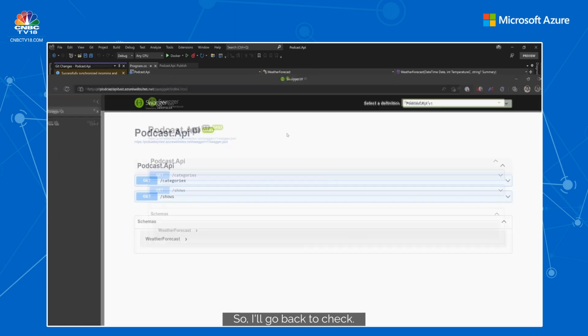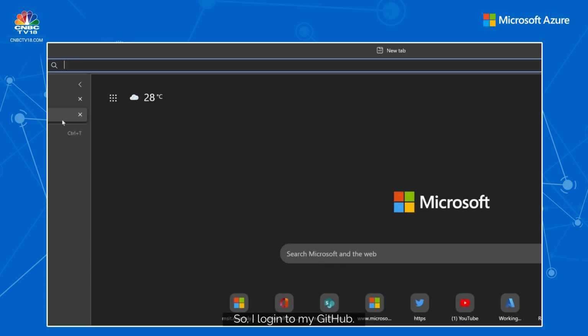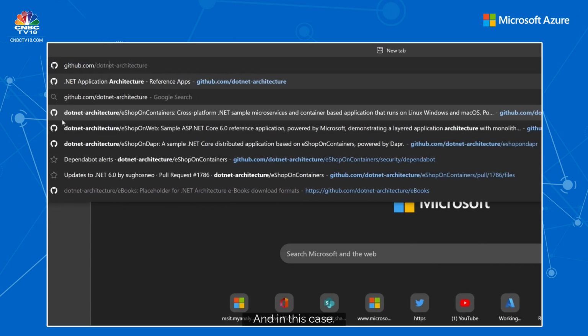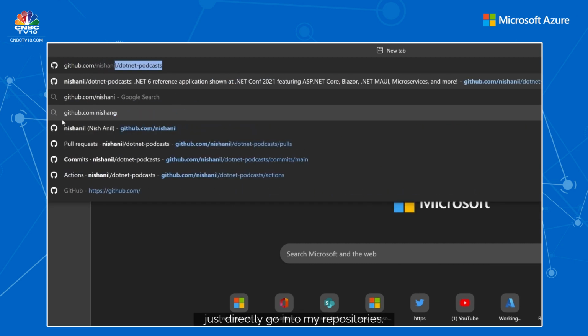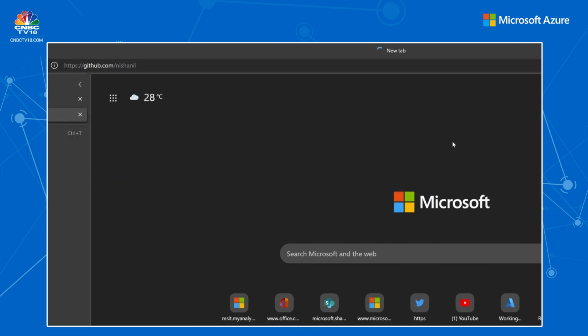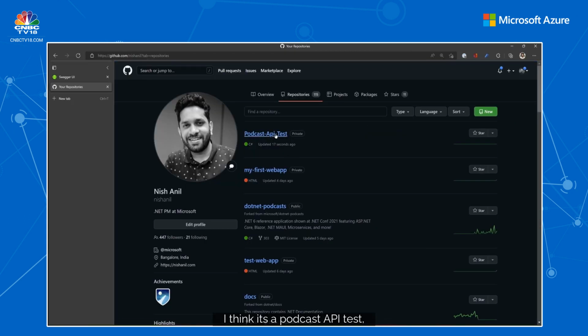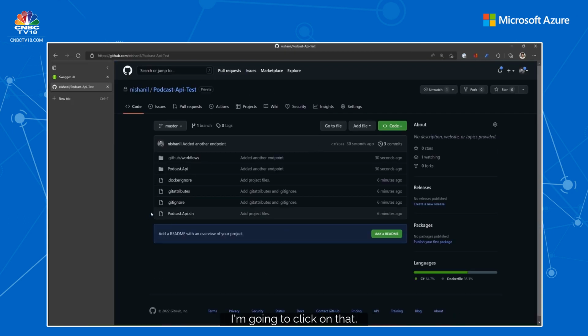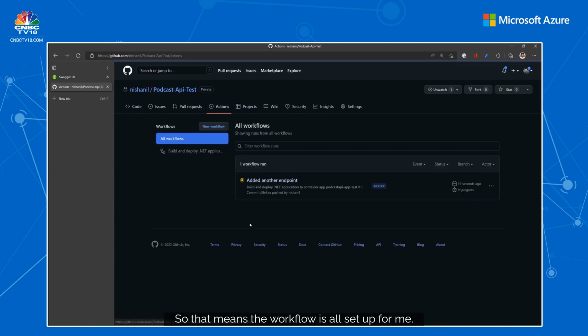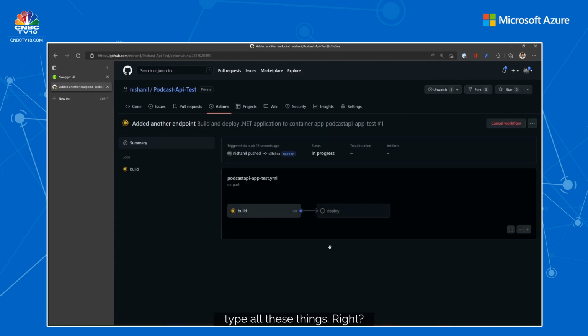So I'll go back to check. I'll log into my GitHub, and in this case, go directly into my repositories. I forgot the name that I gave, so I'll go to the repositories and search for it. I think, yeah, that's podcast API test. So I'm going to click on that, and there you go. You can see that it's already running. That means the workflow is all set up for me, and this is all done by Visual Studio. I did not even type all these things in, right? So you can go and change it if you want to.